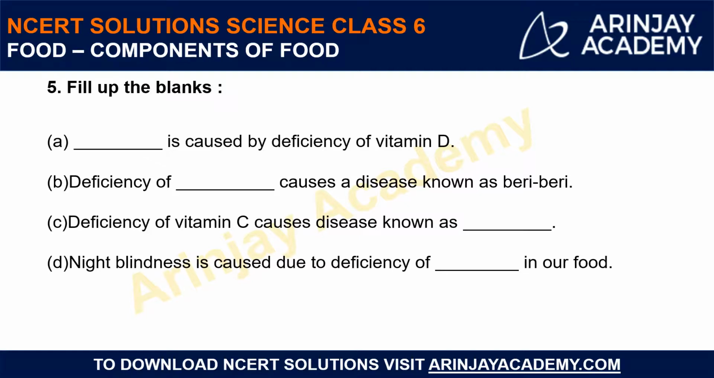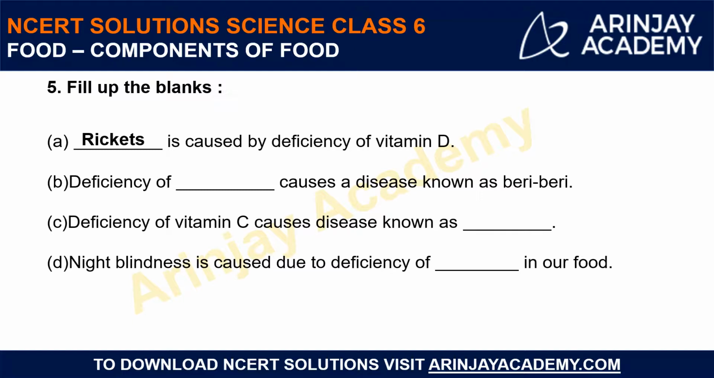So the first one is, dash is caused by the deficiency of vitamin D. Which particular disease is caused by the deficiency of vitamin D? We had seen this, that rickets is the answer here. What is rickets? When vitamin D is low, our body cannot synthesize and cannot use calcium for developing the bones, and in that case you may develop a disease called rickets where your bones become weak. Alright.